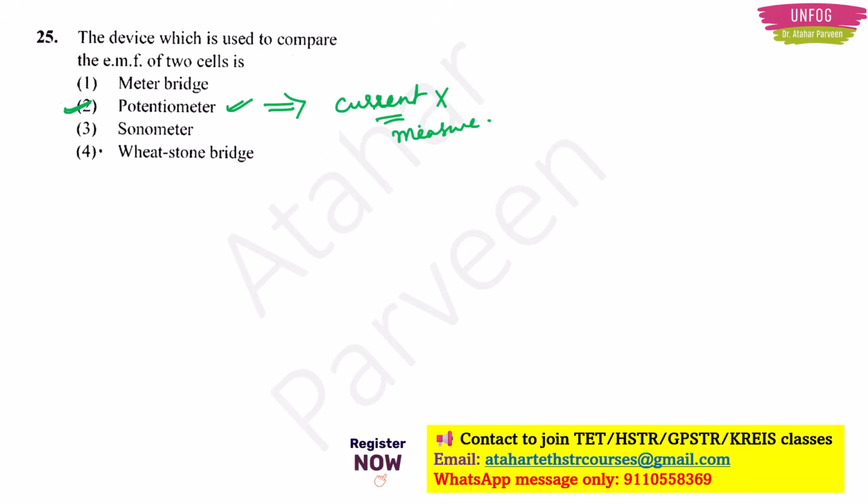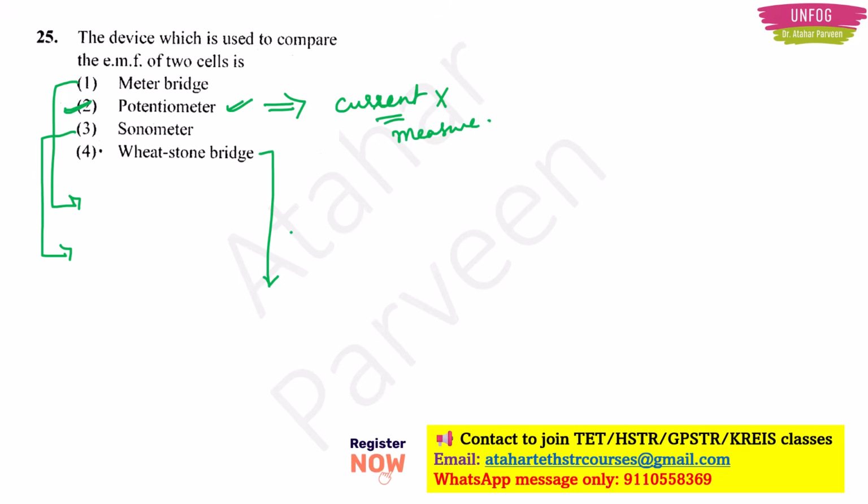Okay, so the rest 3 options. What is a meter bridge doing? Meter bridge is used to measure the resistance. What about sonometer? It has something to do with sound and vibrations, right? So it is used to study sound and vibrations. What about Wheatstone bridge? It is actually used to measure the unknown resistance. You should have done all these experiments in your PUC second year physics, and even in your BSc you must have done these experiments. So I hope this will be easily understandable to you all, because once we do practicals, we don't forget many things from the practicals.